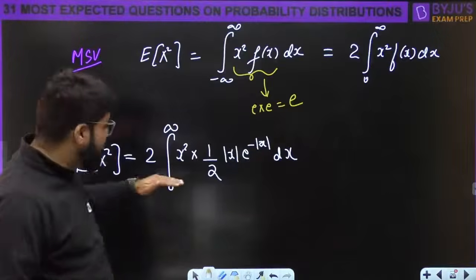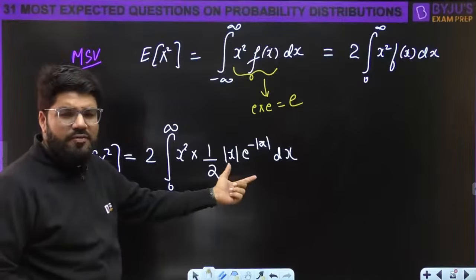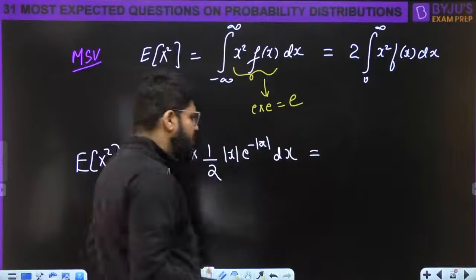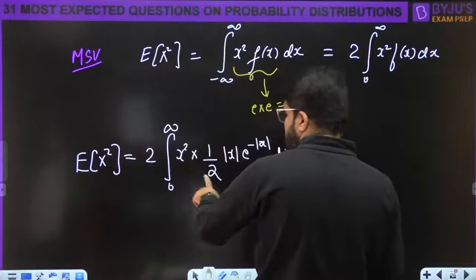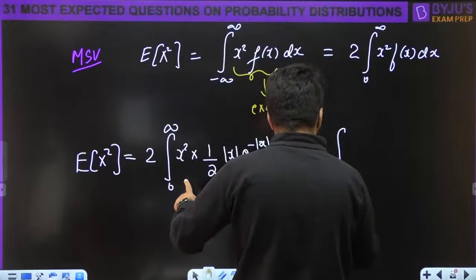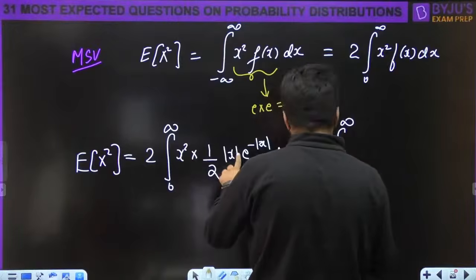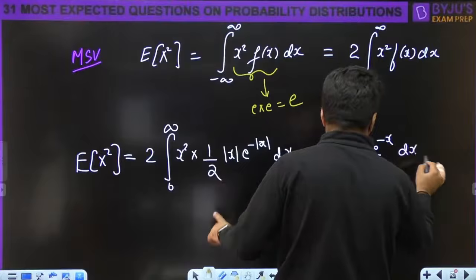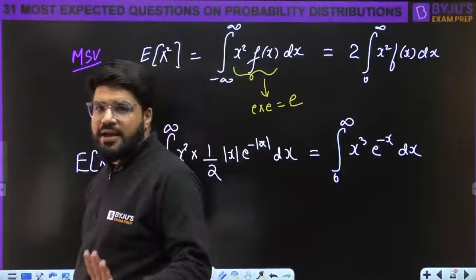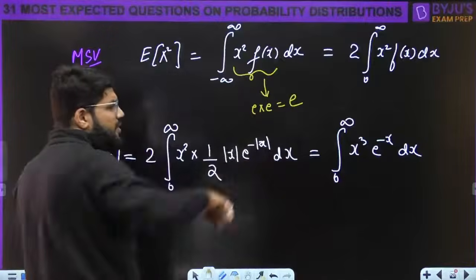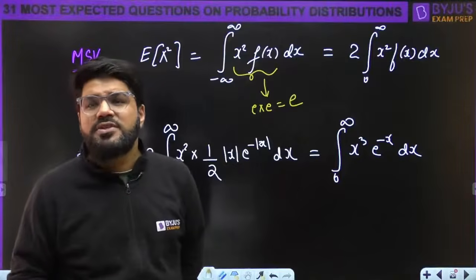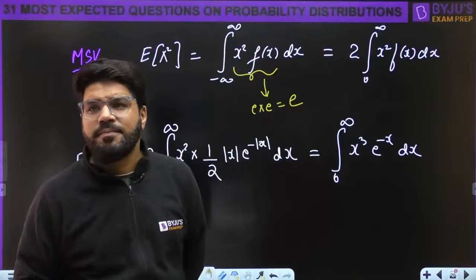It is already positive, the limit is already positive. So what is the magnitude of x? It is the same as x. What is the magnitude of plus 5? It is just 5. So this becomes, first the 2 and 2 cancel. This becomes integral 0 to infinity x square into x, which becomes x cube, then e power minus x dx. What is this function? A little integration technique will be needed here. Integral x cube e power minus x dx.